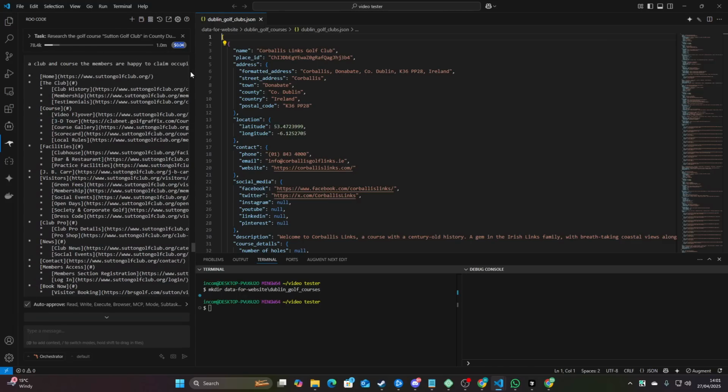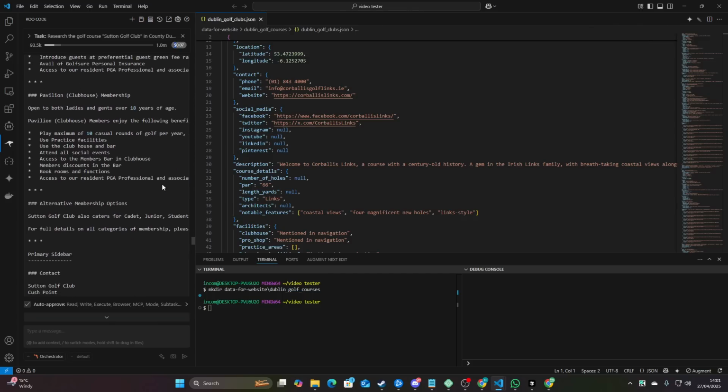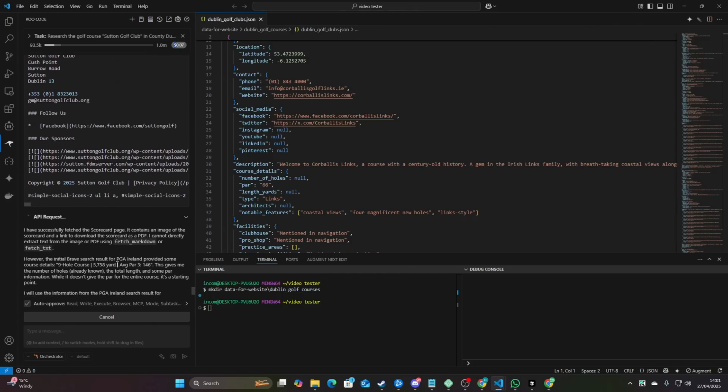Look at the cost now. Each golf club before was costing me $1 to $3, just for reference. Now they're costing 0.07. Damn you, Boomerang, or Roo Code. Why didn't you come up with this update last week?